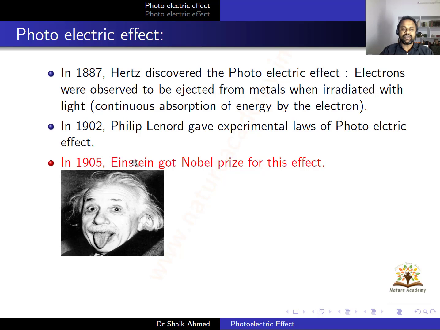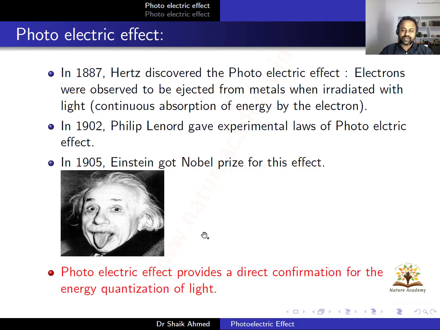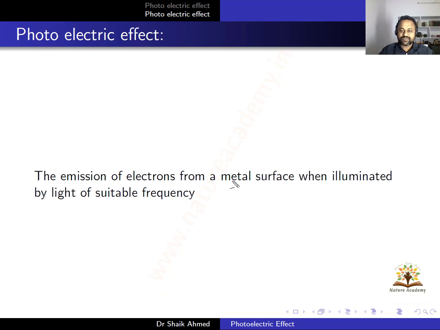The energy exchange between radiation and matter is in the form of integral multiples, like nhν. Einstein used that concept and gave a theoretical explanation for the photoelectric effect, and for that he got the Nobel Prize. So the photoelectric effect gives direct confirmation of the energy quantization of light. The emission of electrons from a metal surface when illuminated by light of suitable frequency is known as the photoelectric effect. Here I want to discuss some properties of photons.